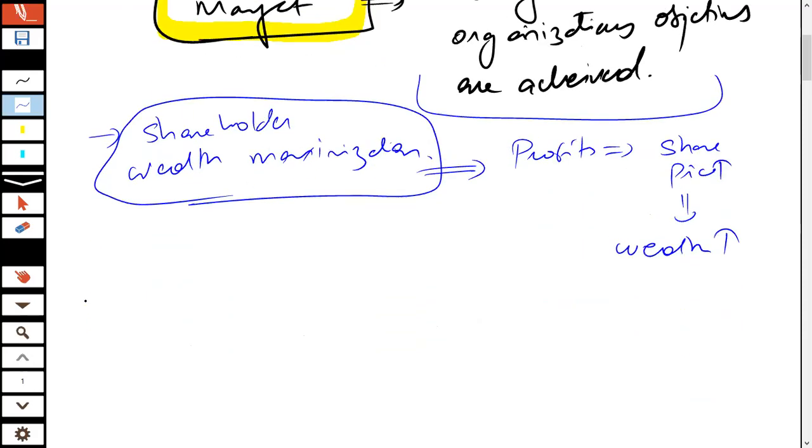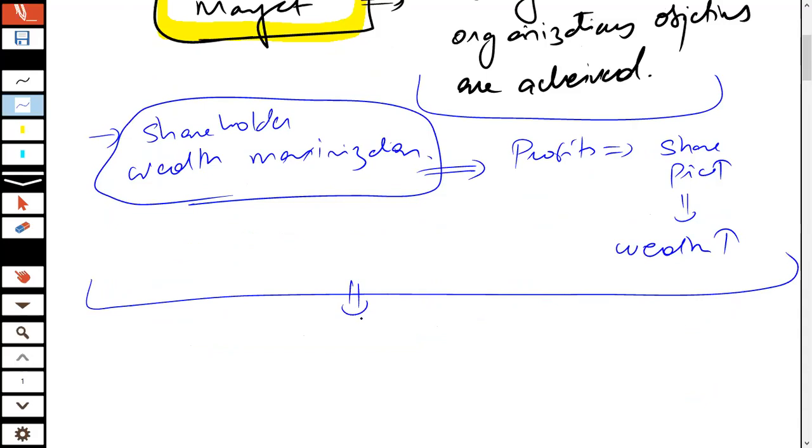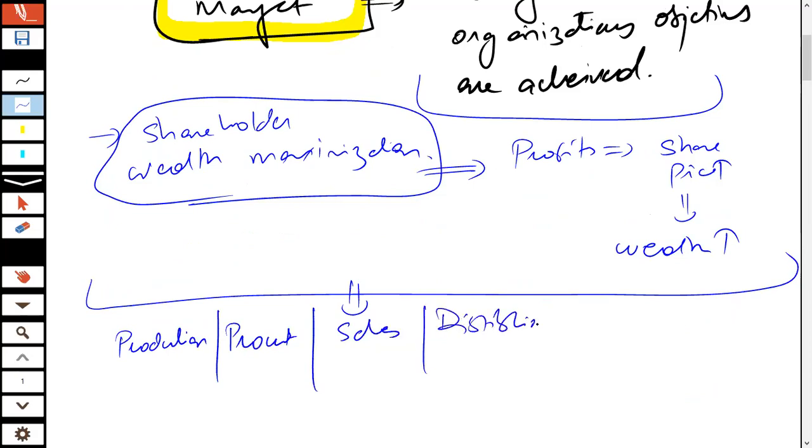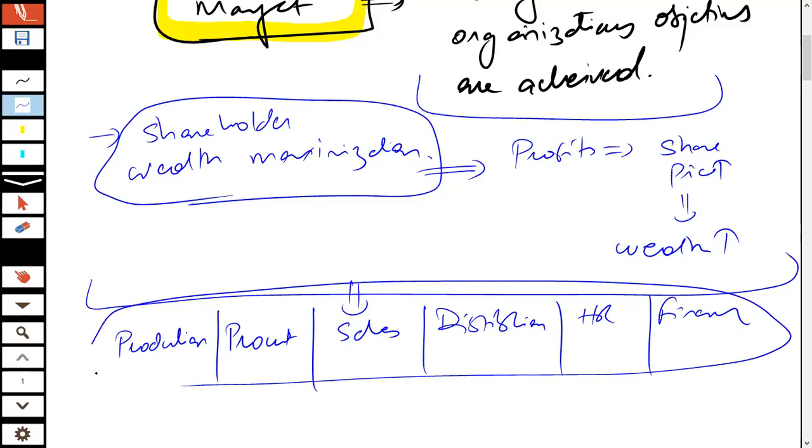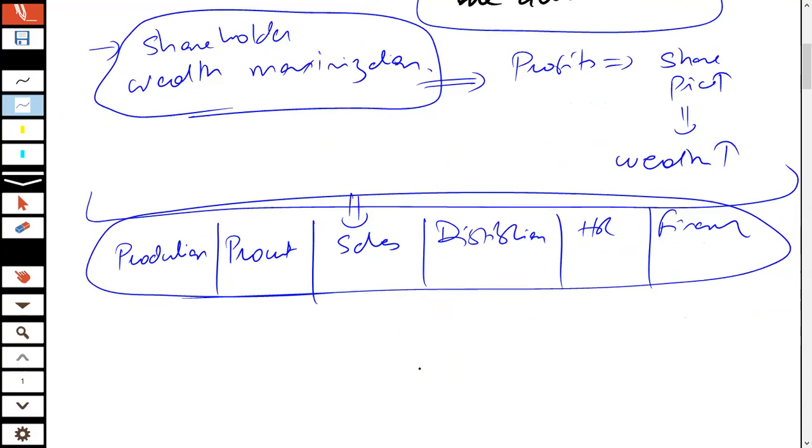Now, how do we go about shareholder wealth maximization? It would mean that every single thing in my organization has to perform well, whether that is my production department, my procurement department, my sales department, my distribution department, my HR, my finance function, and so on.